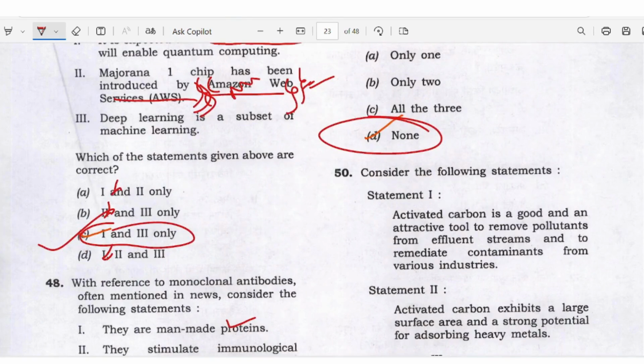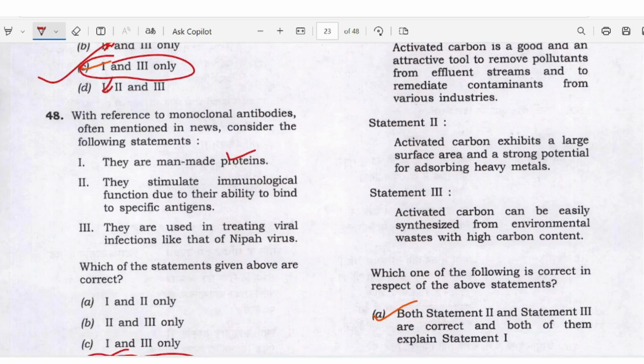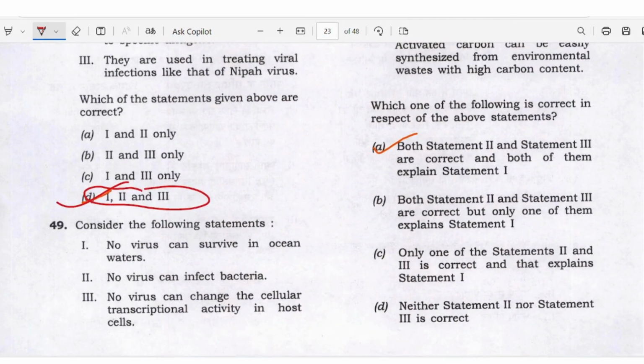Activated carbon is a good and attractive tool to remove pollutants from effluent streams and to remediate contaminants from various industries. Activated carbon exhibits a large surface area and strong potential for absorbing heavy metals. Activated carbon can be easily synthesized from environmental waste with a high carbon content. Your answer is A. Okay.